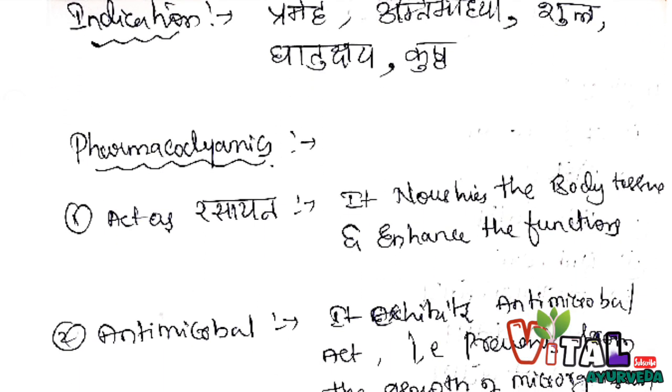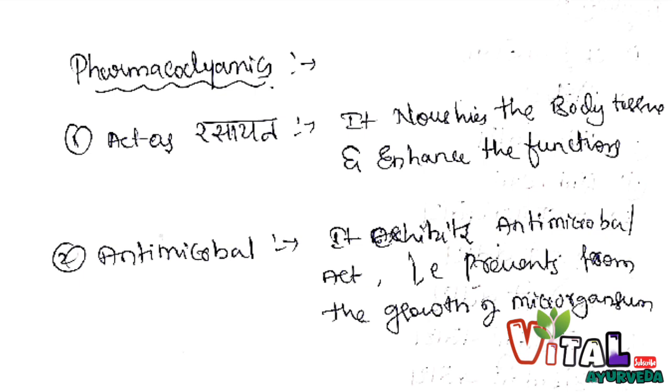Pharmacodynamics: it is the process of what the drug does to the body. First of all, it mainly acts as rasayana because as soon as the gandhaka is metabolized, it nourishes the body tissue and enhances its function. It acts as an antimicrobial, that is it prevents the growth of unwanted microorganisms that may cause inflammation.